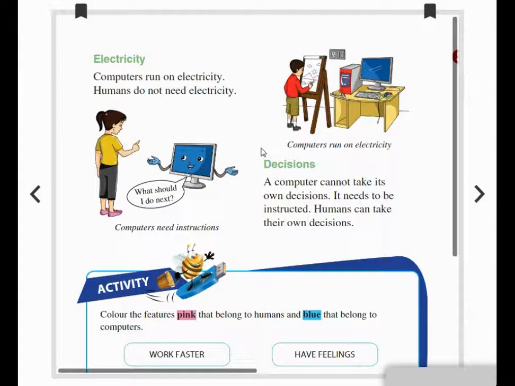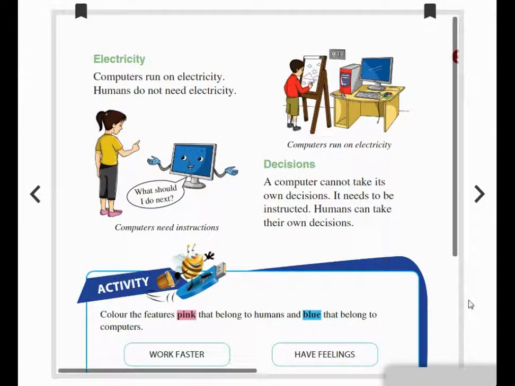Okay, yes. Decision. A computer cannot take its own decisions. So the program which is given in the computer only performs the output, instead of taking its own decision. Okay, it will not decide on its own. But humans are not like that, isn't it? Yes, if we want, we can decide on our own.